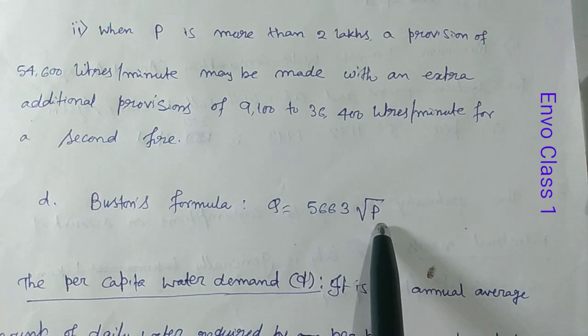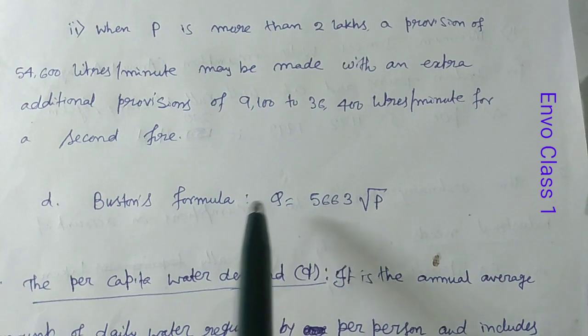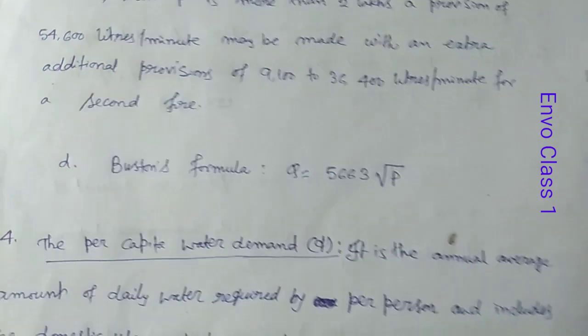This P is the population in 1000 and Q is the amount of water required in liter per minute. Okay. So this is the case of fire demand.